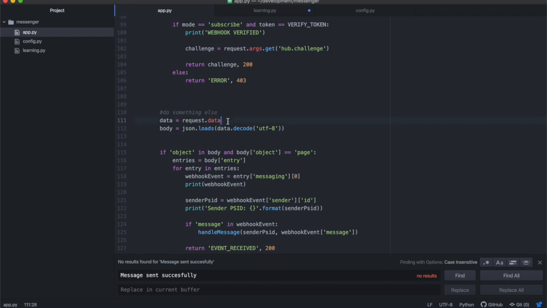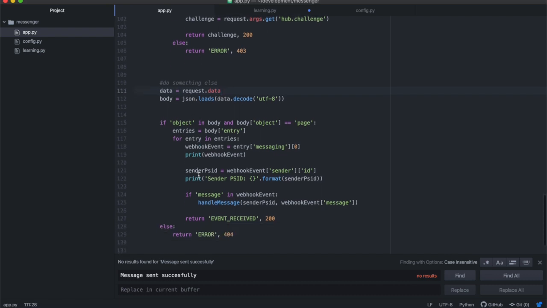Okay, the first thing with the request data is that you get the data in byte format, so you need to decode that data. You say body equals json.loads and decode that data so that it's in a format that you can work with inside of your code. Once you have decoded the data, you need to load it as JSON, because it will come as a byte string. In Python we have byte strings, and if you have a byte string, you first of all need to decode it, and after you've decoded it, you need to load it as JSON. Then you'll have the actual JSON object coming from Facebook that you can then pass and work through the different variables that are available inside of that JSON object.